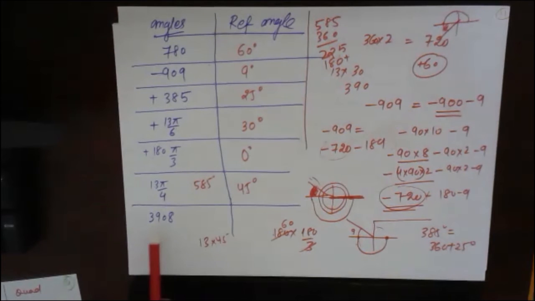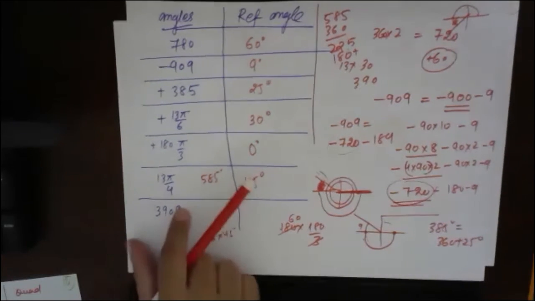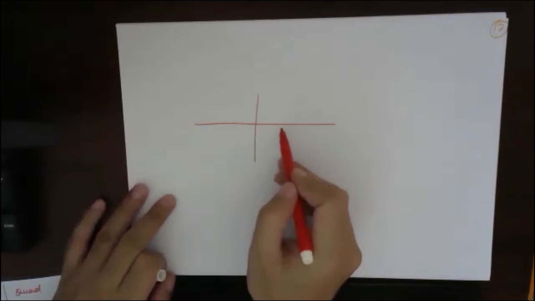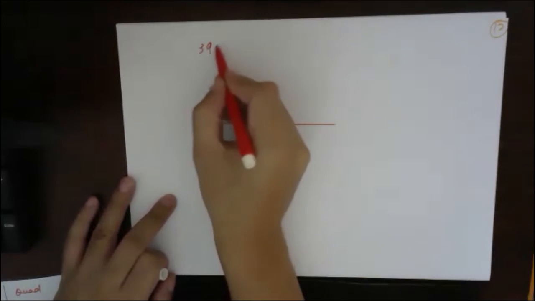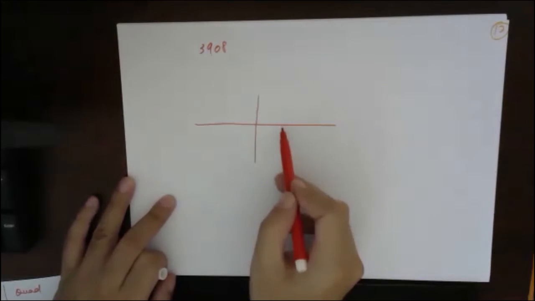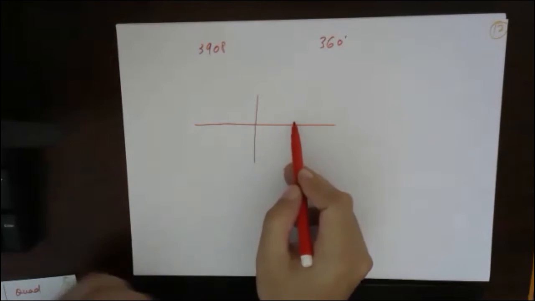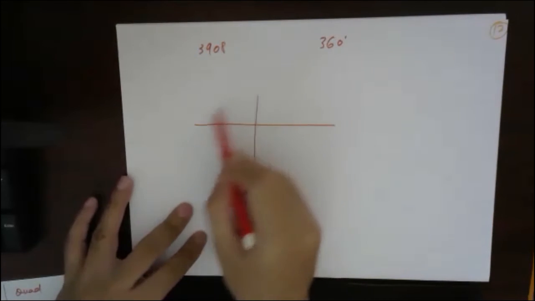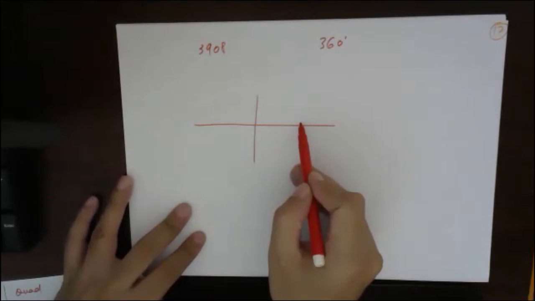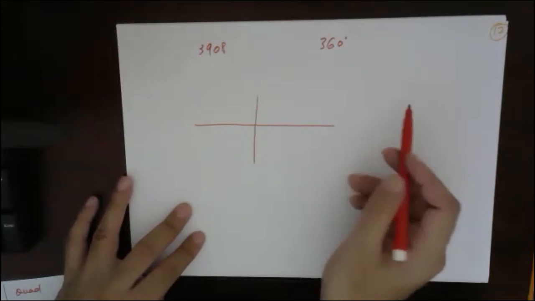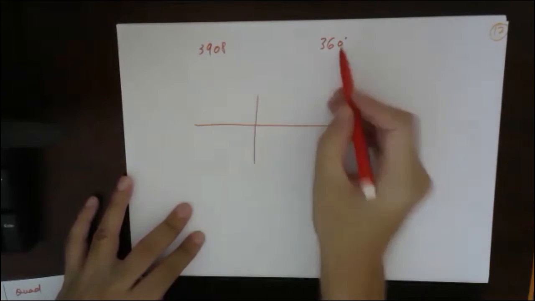Fine. I will explain this one, 3908, also. If I make one complete rotation, I move 360 degrees. Two rotations, 720, and so on. Every rotation gives me a multiple of 360.